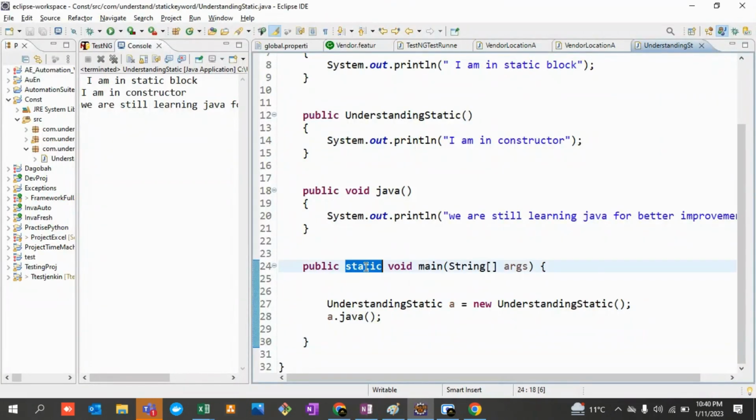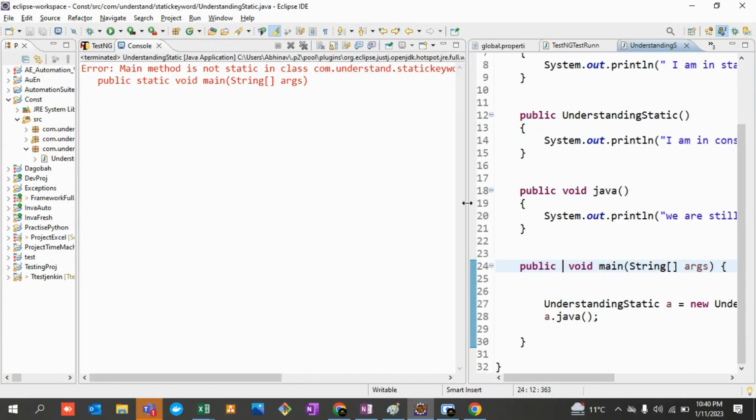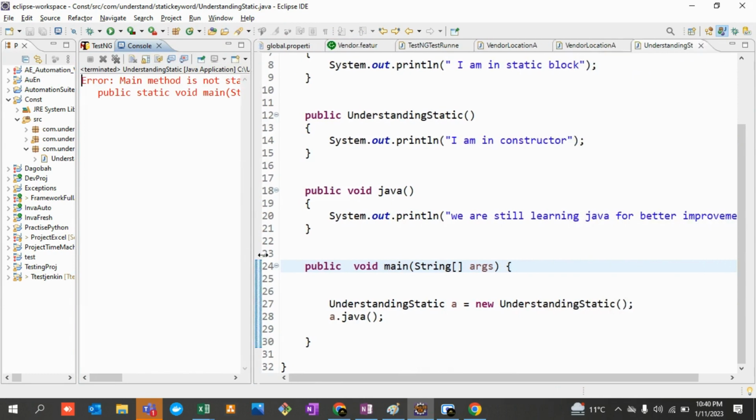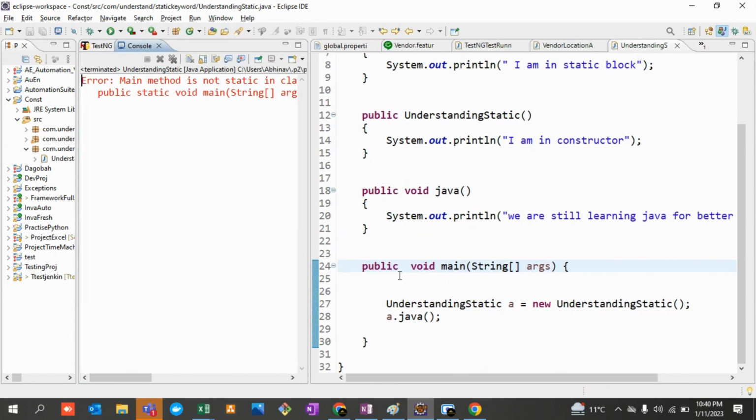And what will happen if your main method is not declared static over here? Has anyone run this particular program previously? Let's try to run it. Something would happen over here. So what is it saying? It is saying that the main method is not static in class com.understand.static keyword.Understanding, this is my class name. Please define the main method as public static void main. So it is deliberately asking you to declare it as a static method.